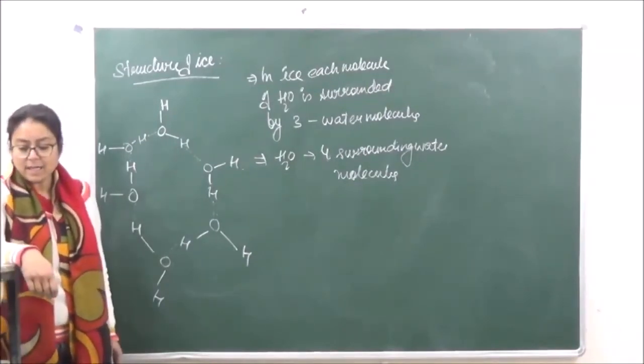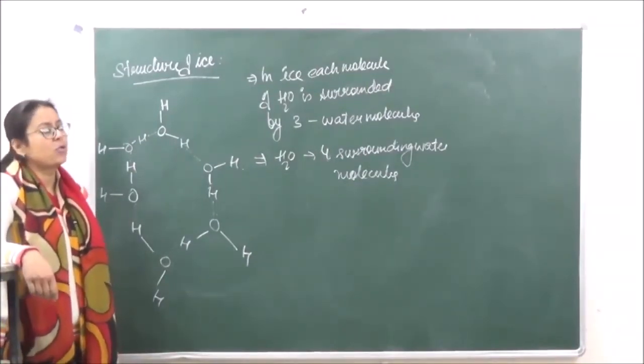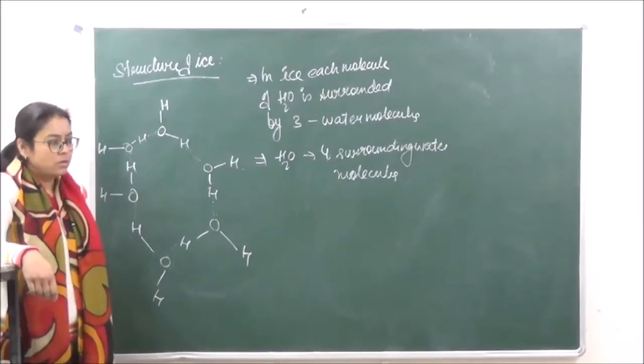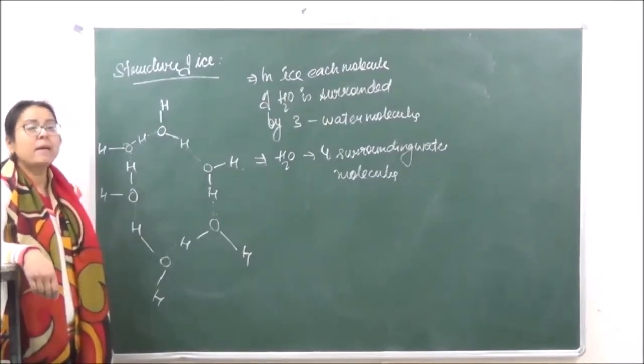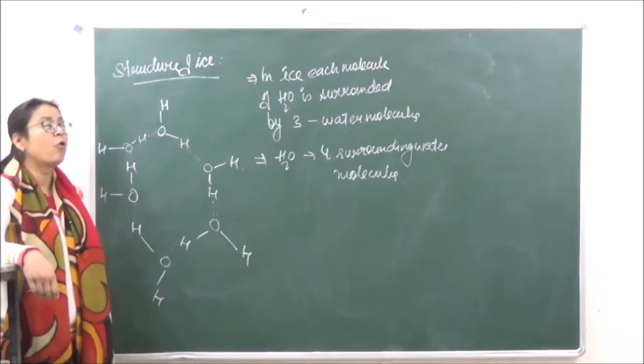As a result, the density is going to increase, and the density becomes maximum at 4 degrees Celsius.